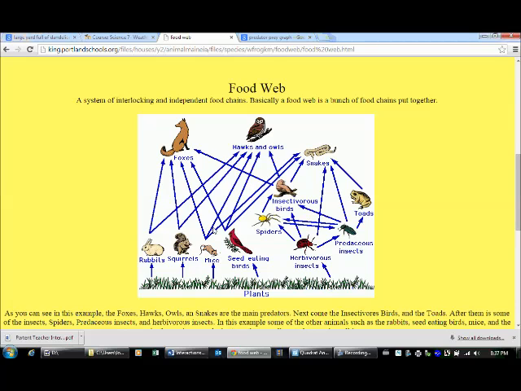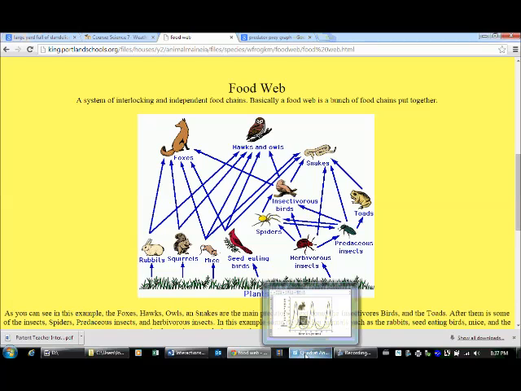So what we mean by the predator-prey scenario is how many predators are there, and how does that affect the population of the prey? And vice versa. What's the population size of the prey, and how does that affect the population of the predator, in this case the fox?